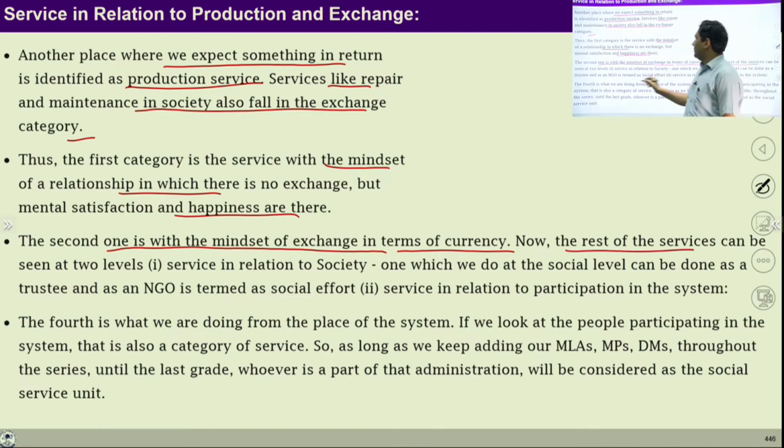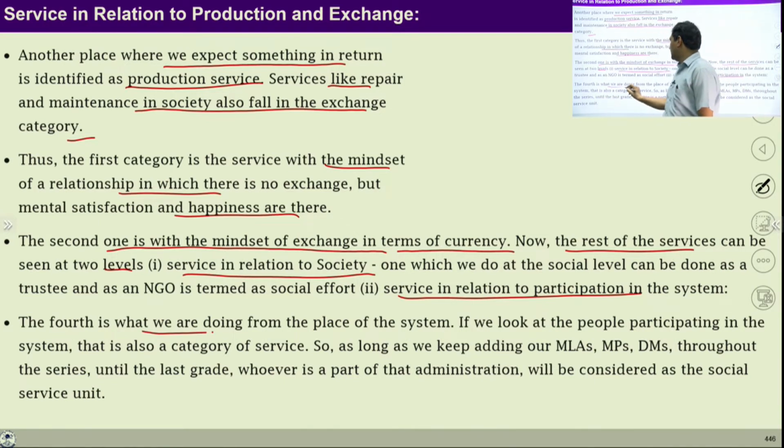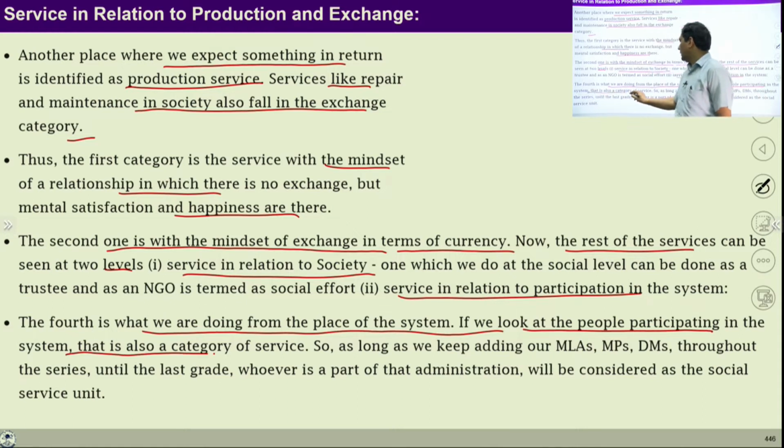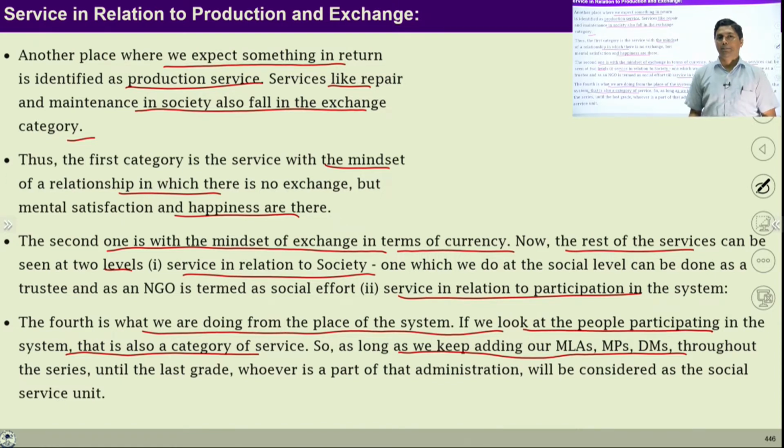The rest of the service can be seen at two levels: service in relation to society and service in relation to participation in the society. So if we talk about participation in the society, this is what we are doing from the place of this system. It means if we look at the people participating in the system, that is also a category of service. So as long as we keep adding our MLAs, MPs, DMs, etc., all these categories can be put at this service level, because these people basically provide services to the society.